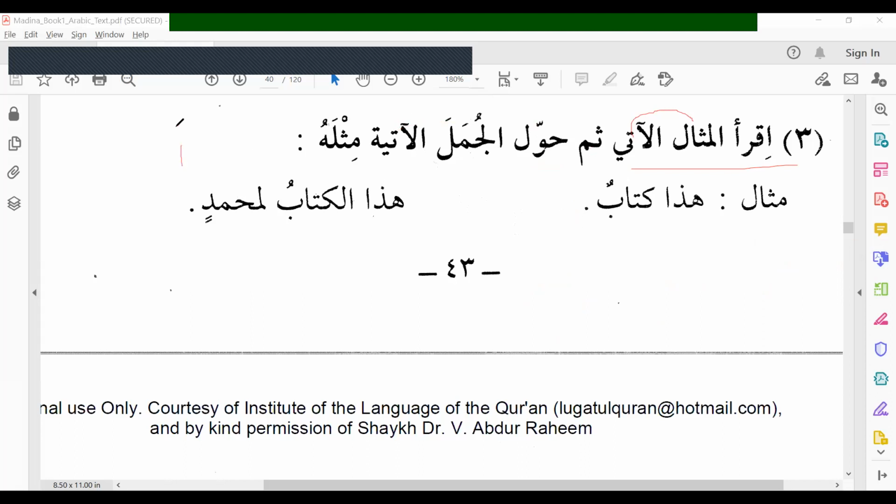The ه is a pronoun meaning it. مثله, similar to it, like it. So like the example. Misla means like, and the ه is pointing to the example. So read the example, then change the following sentences similar to the example.